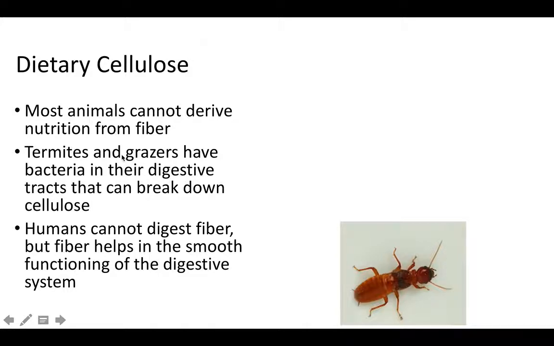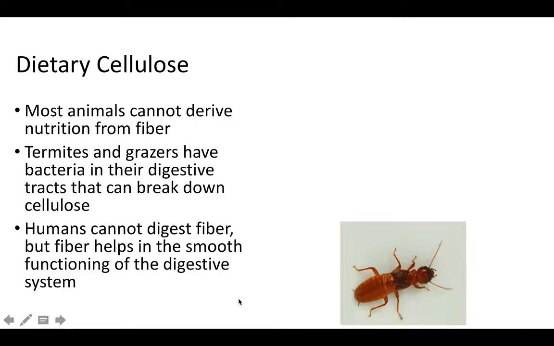Cellulose is also known as fiber, and animals cannot get nutrition out of fiber. They can't break it down properly. It's really, really difficult to digest. However, termites, woohoo, here they are, termites. They can break down fiber, and they can make a lot of damage in homes, like eating through the wood in your home or your drywall. And grazers, like cows and sheep, can break down fibers.